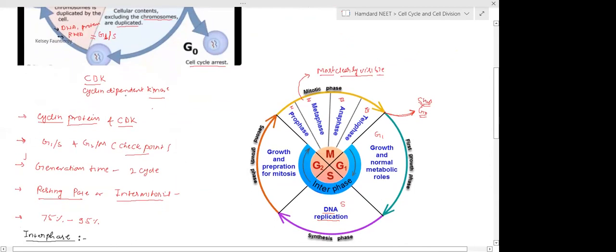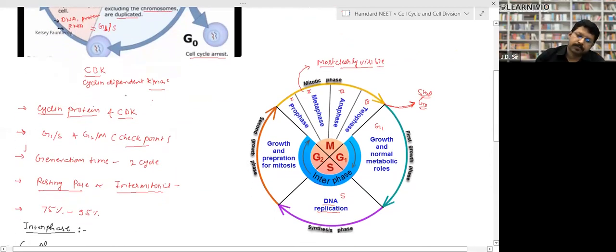Again, the same diagram has been depicted over here. Look, this is a bit more clear diagram. So here, after the division, either the cell will go into the G0 phase, which means it will stop dividing as a reserve cell or get differentiated. Else it enters into the G1 phase. So growth, and again the content becomes double.